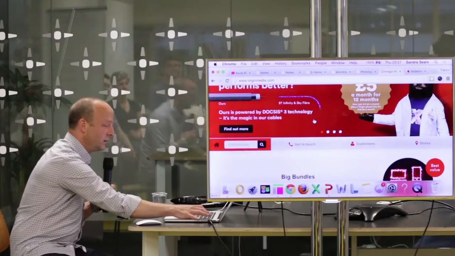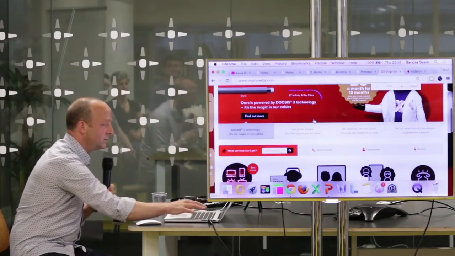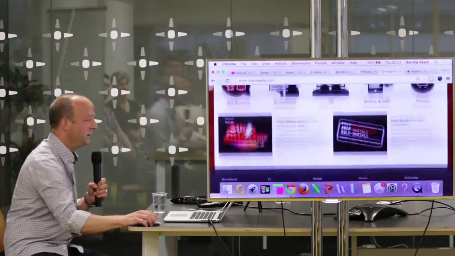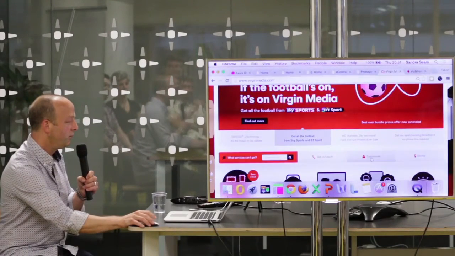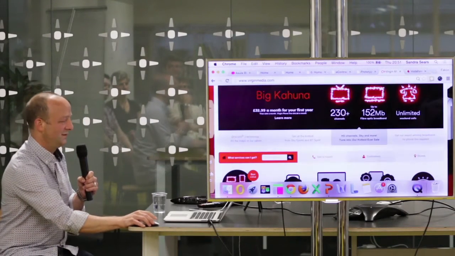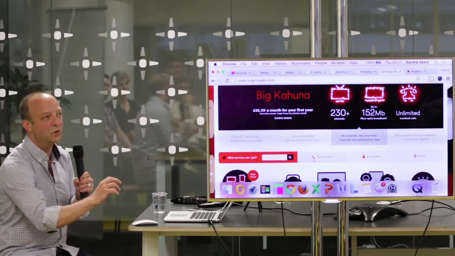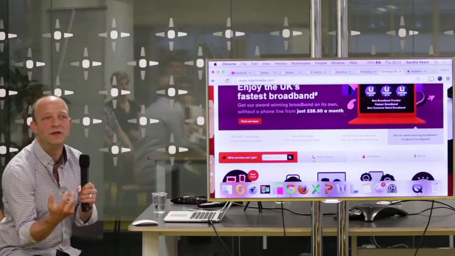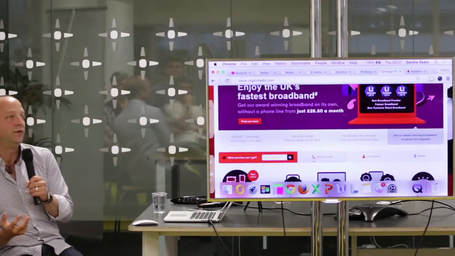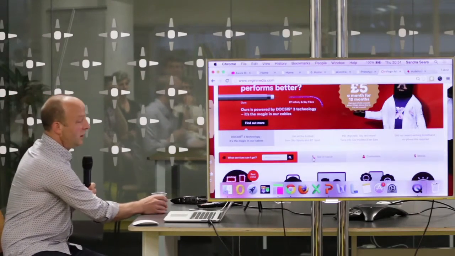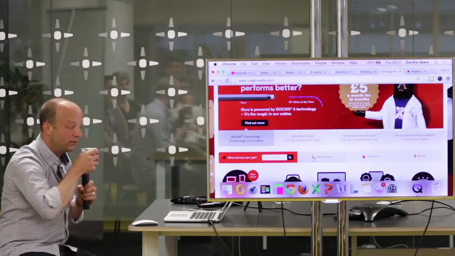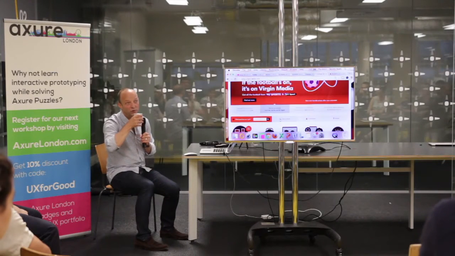Can I zoom out? Does that do it? Yay. Okay, great. All right, so it moves nicely. The idea is it's a single widget. It has all the stuff in it that you need to either check if you can get service, and also find all of the contact numbers and stuff all in one place.